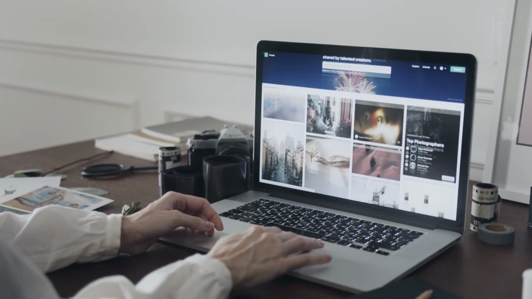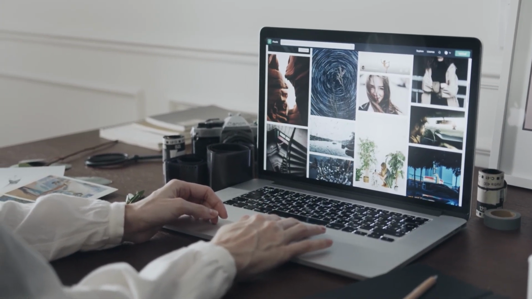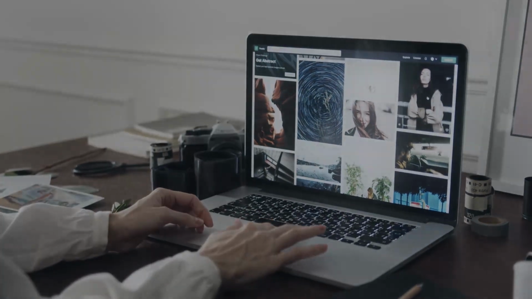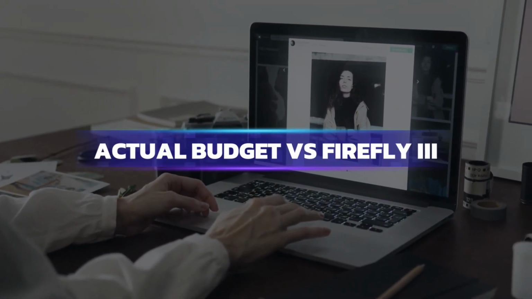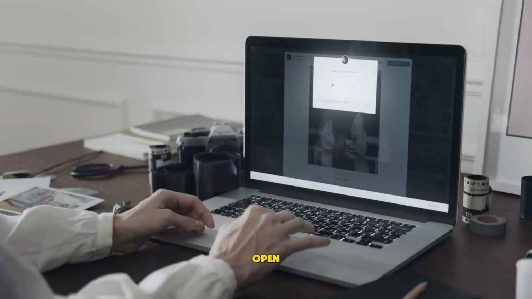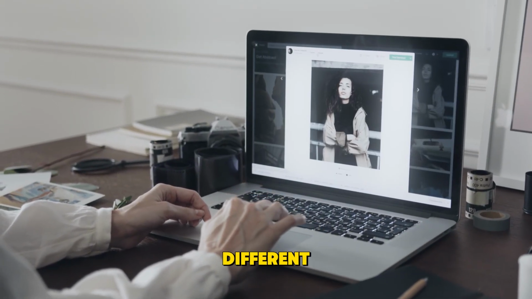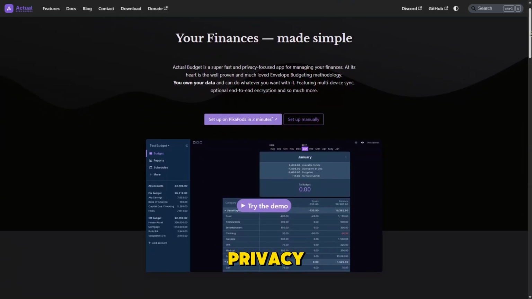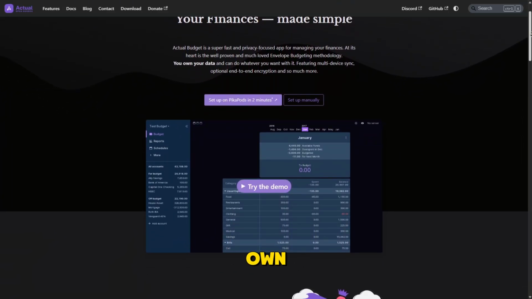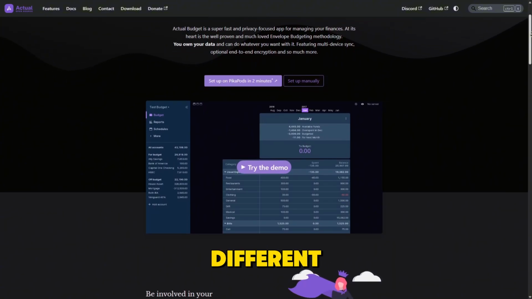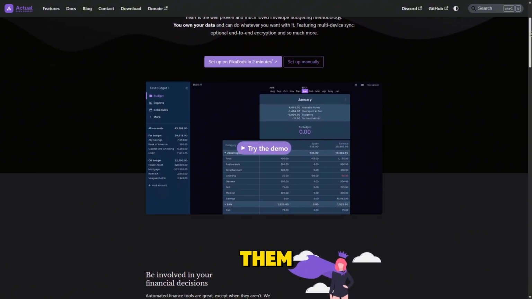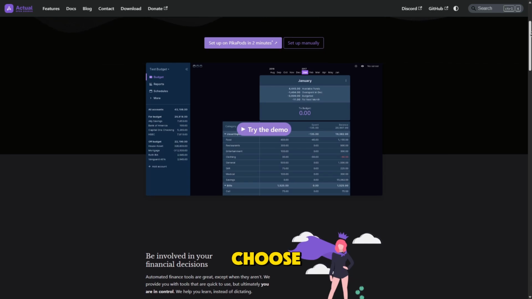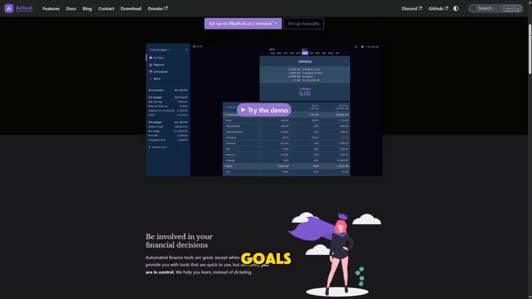Sometimes, the biggest difference in how you handle your money comes from the software you use every day. And comparing Actual Budget with Firefly 3 shows how two open-source tools can take very different approaches to personal finance. Both are built around privacy, transparency, and control of your own data, but they target slightly different user needs. So looking at them side by side can help you choose the one that best fits your habits and goals.